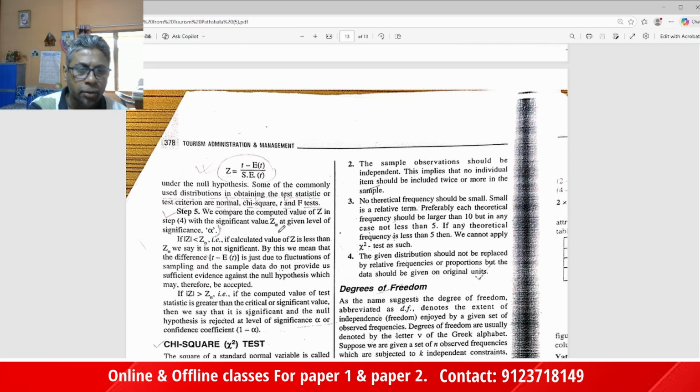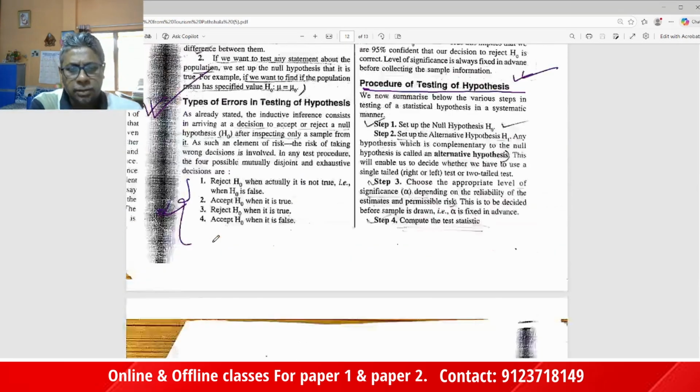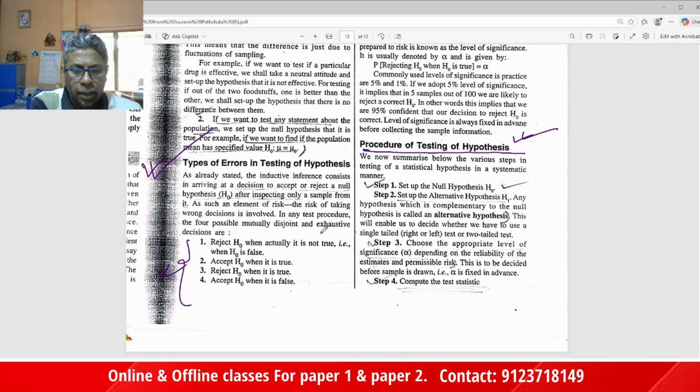And step 5, we compare the computed value of Z from step 4 with the critical value at the level of significance alpha. So these are the important steps and strategy.